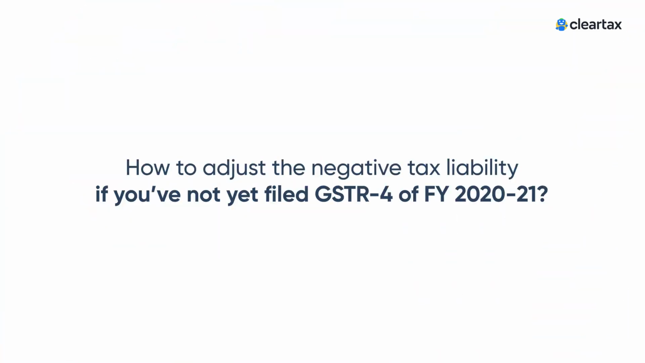Now let's see how to adjust negative liability if you have not filed GSTR 4 for the financial year 2021. You can adjust negative liability related to financial year 1920, if any, in Table 6 of GSTR 4 of financial year 2021. Let's see how to do it.